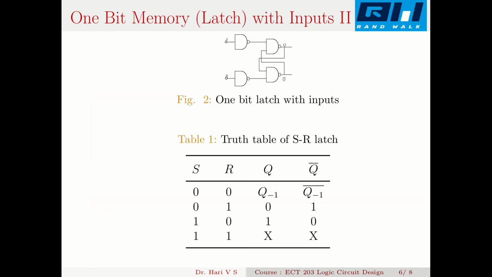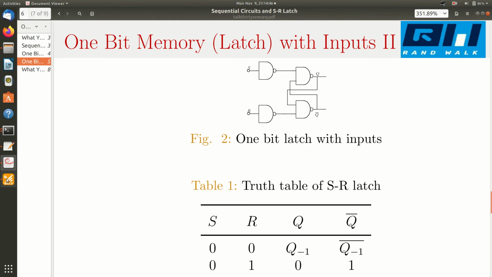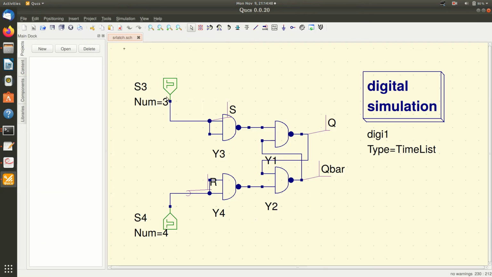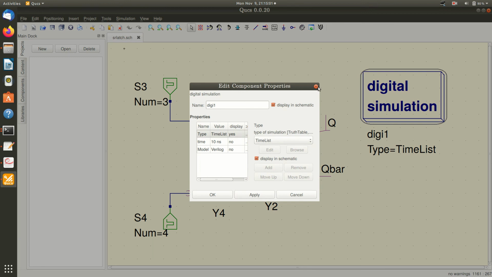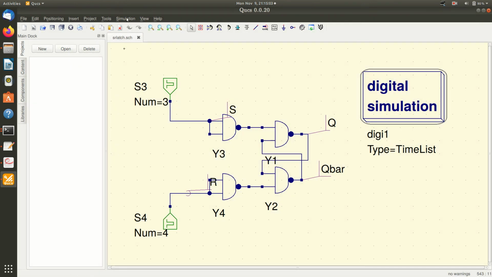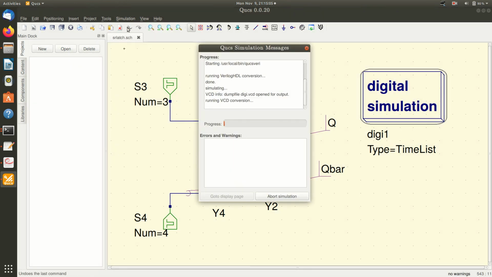Now let us look at the QUCS simulation for this. You can see that this is my latch. The S and R inputs are given some signals, and a digital simulation is done with a Verilog model. Now I can run the simulation and observe the output.